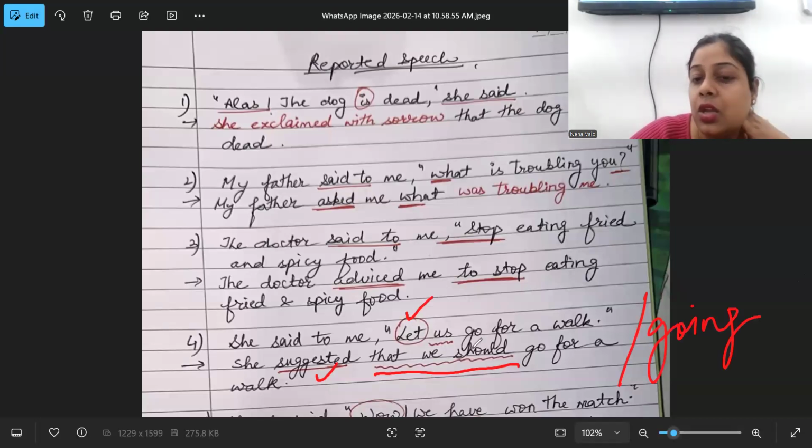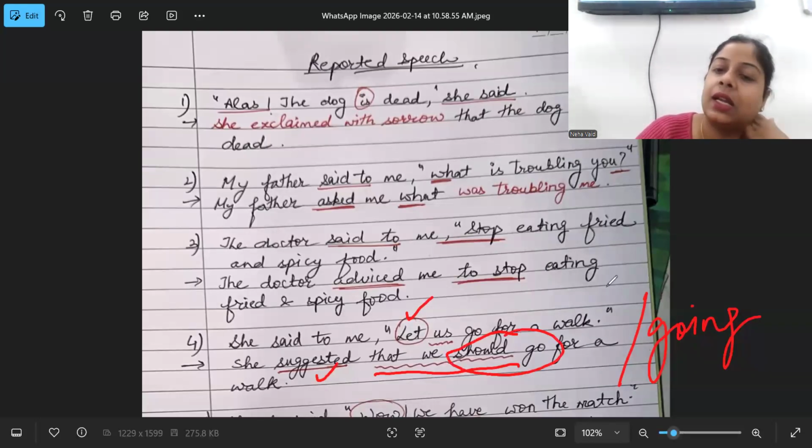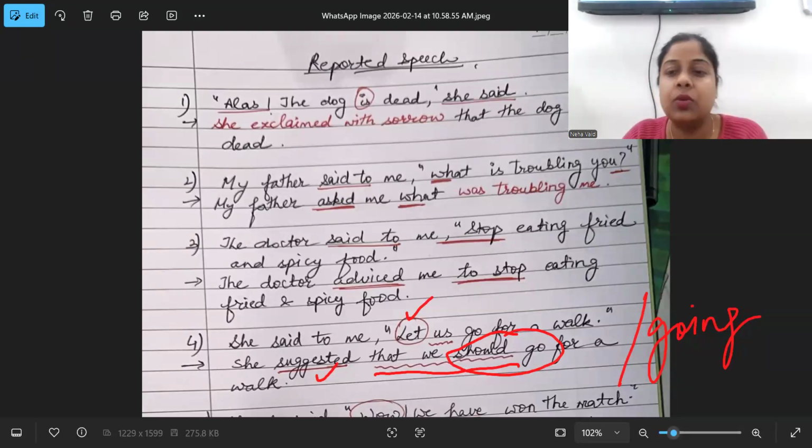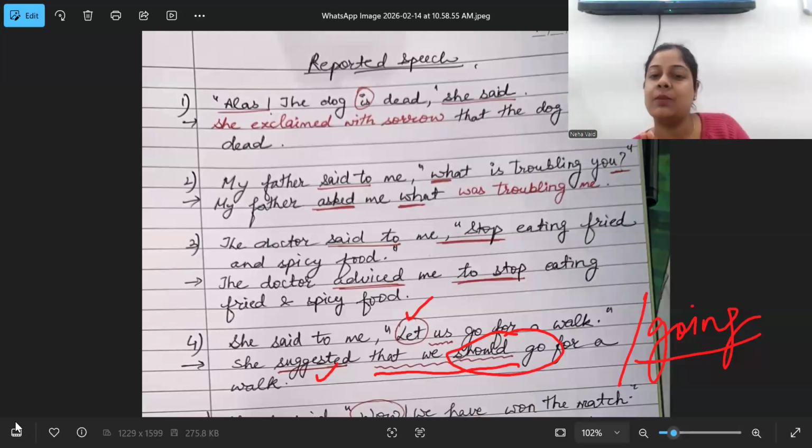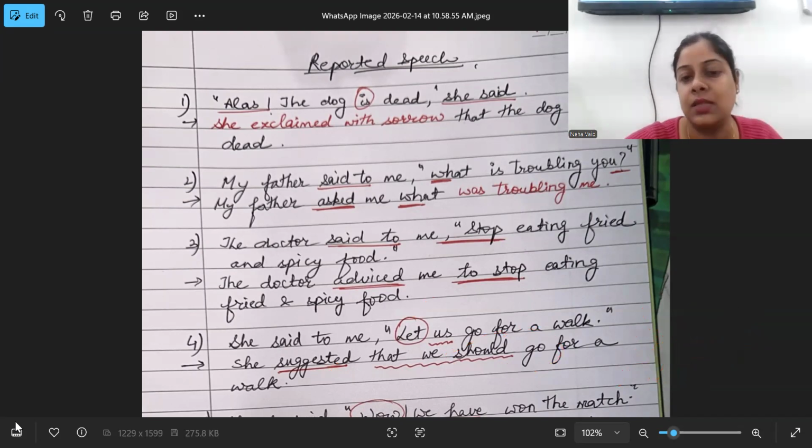So instead of using the should plus go concept, instead of using that we should go, you can use the ing form directly. She suggested going for a walk. This is also an alternate method for this. And this is only applicable when you're using the concept of let. Again I'm repeating, this is only applicable in the context of let. जब आप let का concept use करते हो तो either you have to use should plus V1 concept or ing concept. No other, not any other sentences.